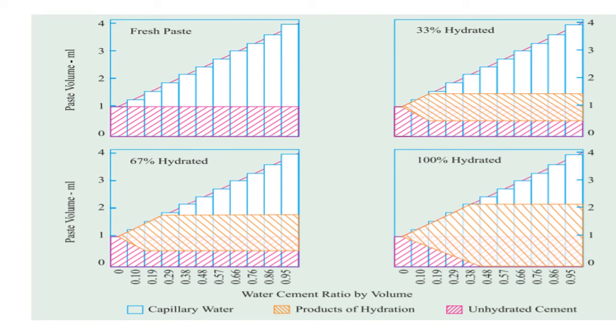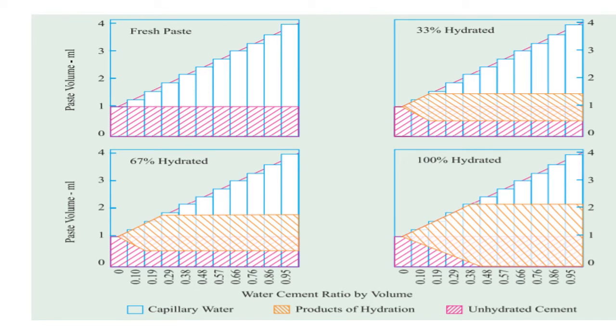As time passes, the hydration process starts. At 33% hydration, you can see the portion of unhydrated cement gets reduced and product of hydration is increasing, and also the capillary pores are decreasing.